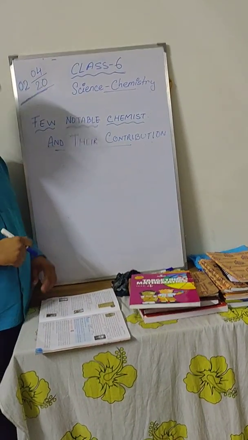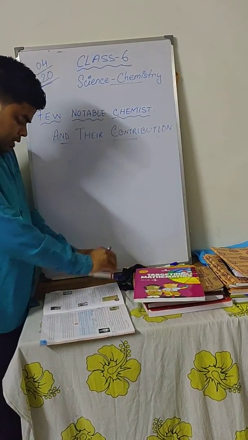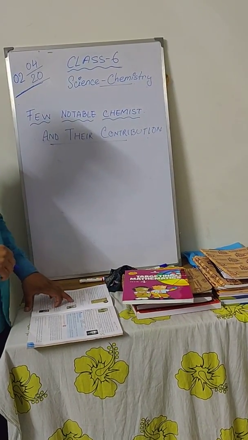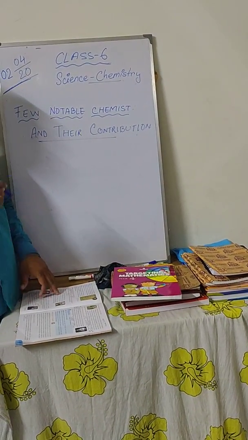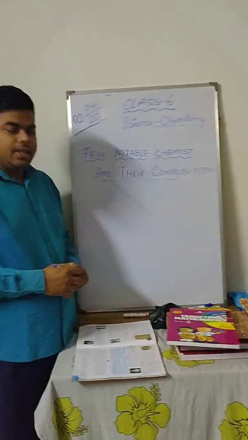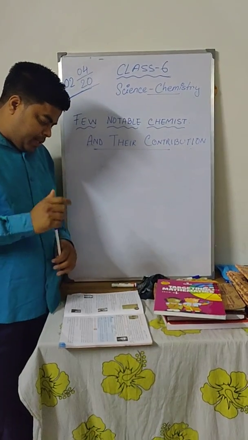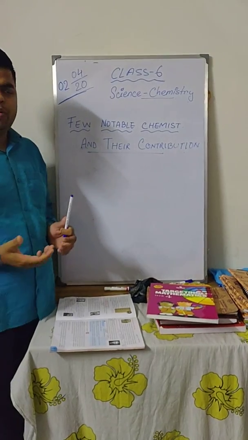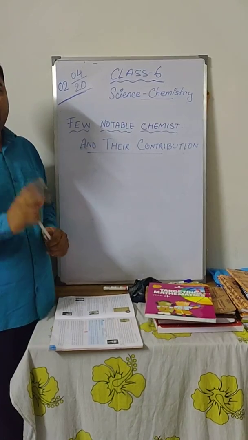Number one is Antoine Lavoisier. What did he do? He is a French scientist who first established that air contains more than one gas. He experimentally proved that air is mainly composed of two gases. So he did experiments and proved through them that air is a mixture of two gases.